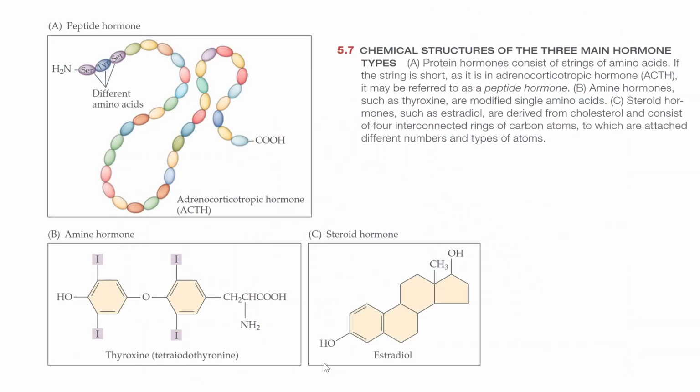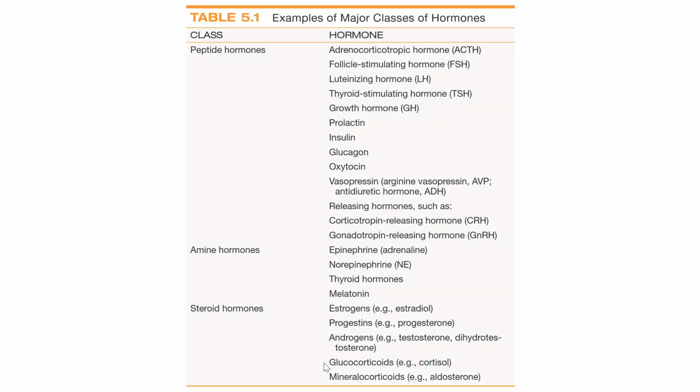Chemically, hormones can be divided into three categories: peptide hormones, amine hormones, and steroid hormones. As you can observe, in peptide we have ACTH, FSH; in amine, epinephrine, norepinephrine, thyroid; and in steroid, estrogen, progesterone, androgens, etc.